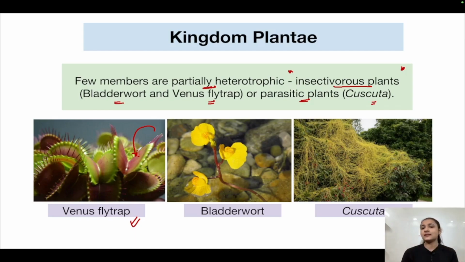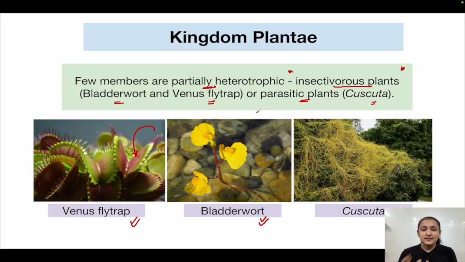It will eat the insect because it is an insectivorous plant, and insectivorous means what? Eating the insect. This is bladderwort. This is also an insectivorous plant. This is Cuscuta. This is a parasitic plant. So these were insectivorous plants that were eating insects in order to derive nutrition. That is why they are partially heterotrophic. They are able to synthesize their own food, but they are also dependent on external substances, for example, insects in this case. Then there is Cuscuta, which is a parasitic plant.